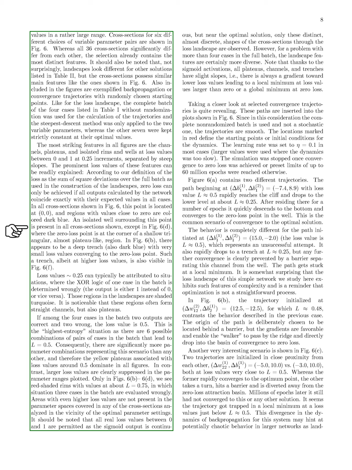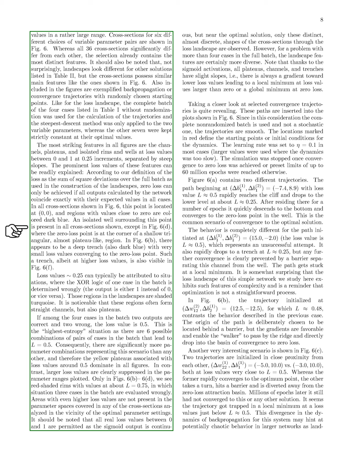We also include examples of backpropagation trajectories starting from random points. For these trajectories, we used the complete non-randomized batch and applied the steepest descent method only to the 2 variable parameters, keeping the other 7 constant. The most notable features in our figures are channels, plateaus, and isolated rims and wells, with loss values between 19 and 20, separated by steep slopes. We explain these prominent loss values.